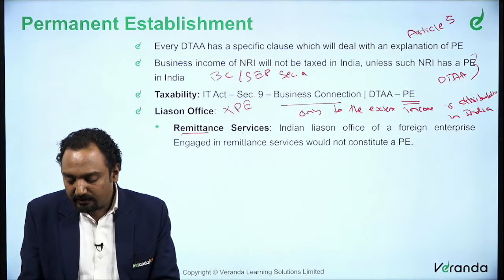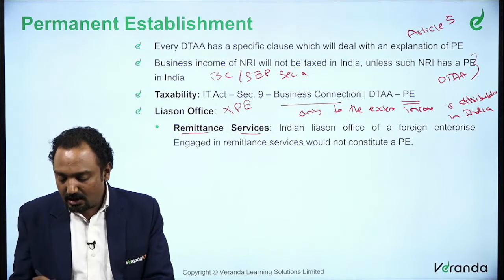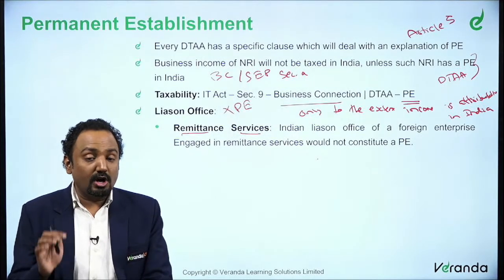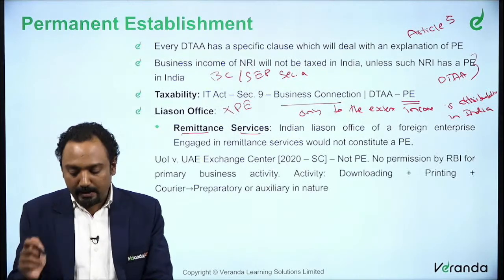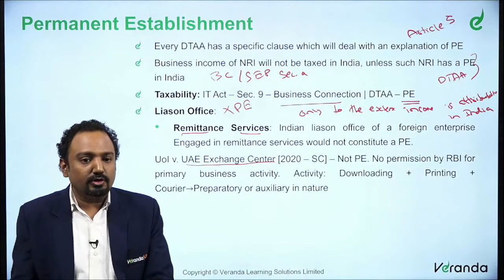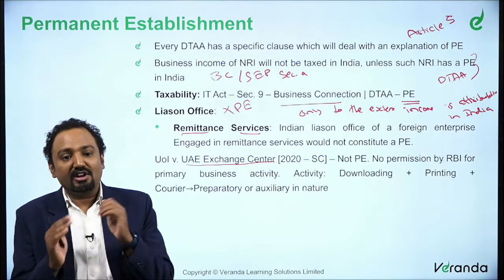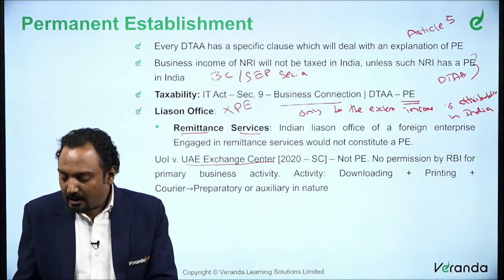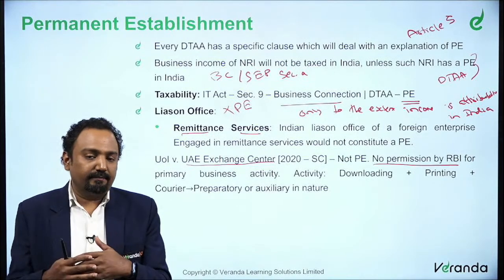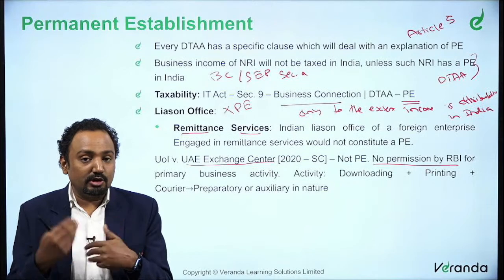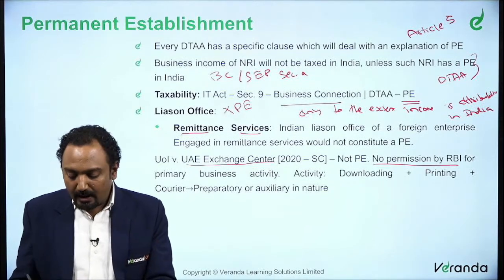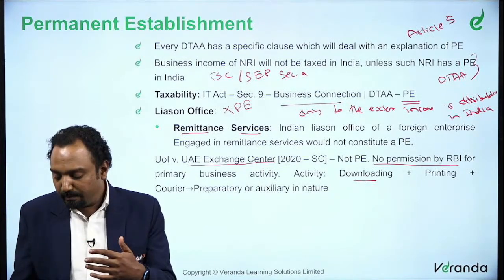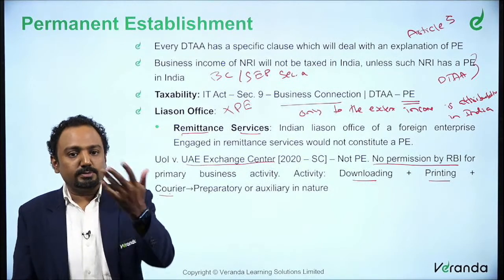The first one is, what if there is an office which is involved in remittance services? As we said, an India liaison office of a foreign enterprise engaged in remittance service would not constitute PE. This is what has been held by the Supreme Court in the case of UAE Exchange Center. If you have an office just for the sake of collecting remittance and sharing remittances, such an office will not be considered as PE, because there is no permission by RBI to conduct a banking activity or financial activity. So it is only to support. What was their activity as far as India is concerned? They were downloading the checks, printing the checklist and couriering it to the respective location.